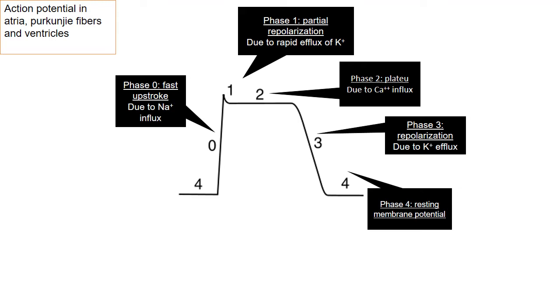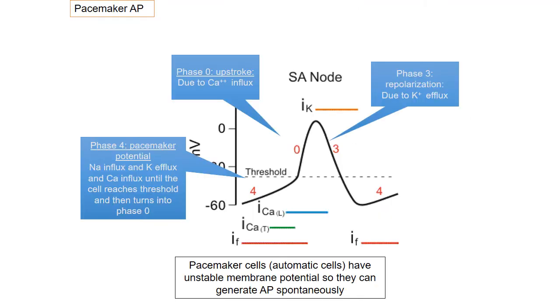So this is the action potential in atria, Purkinje fibers, and ventricles. The action potential we generate in the SA node or pacemaker is a little bit different. This is the pacemaker action potential, or the action potential at the SA node. Pacemaker cells have unstable membrane potential, so they can generate action potential spontaneously.